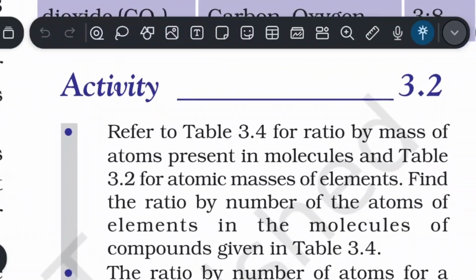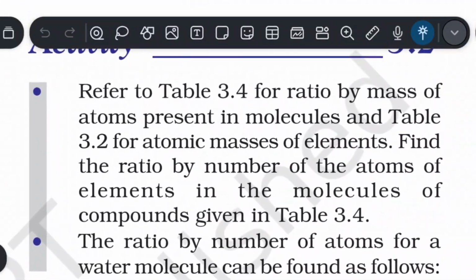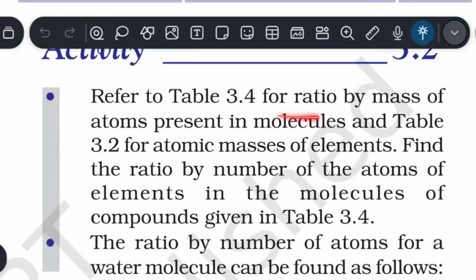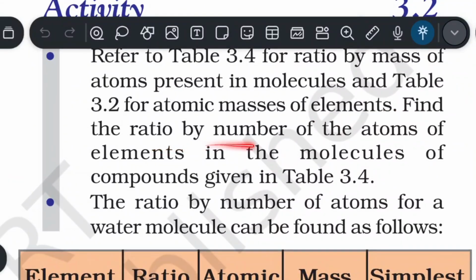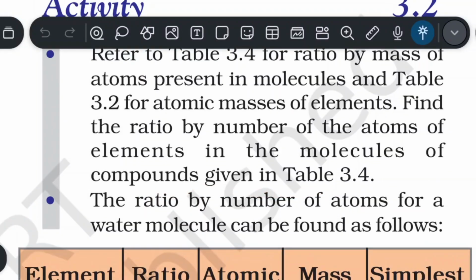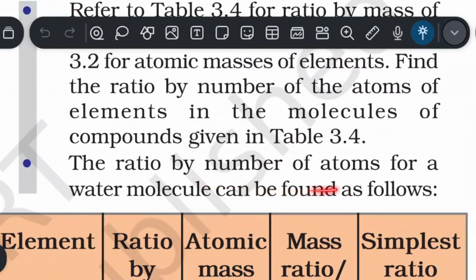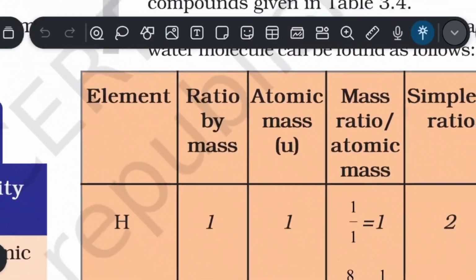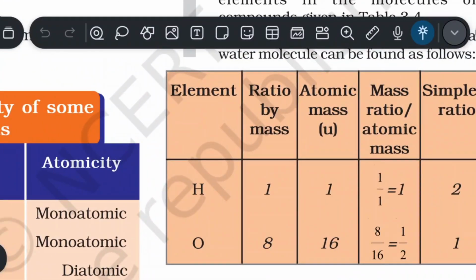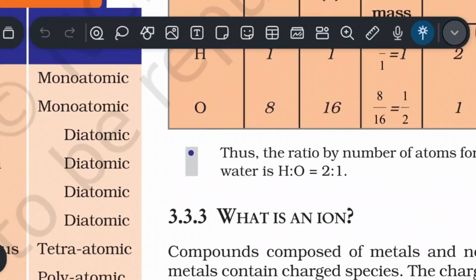Let us discuss activity 3.2. Refer to table 3.4 for the ratio by mass of atoms present in molecules and table 3.2 for atomic masses of elements. Find the ratio by number of the atoms of elements in the molecules of compounds given in table 3.4. The ratio by number of atoms for a water molecule can be found as follows. Observe the table for better understanding.